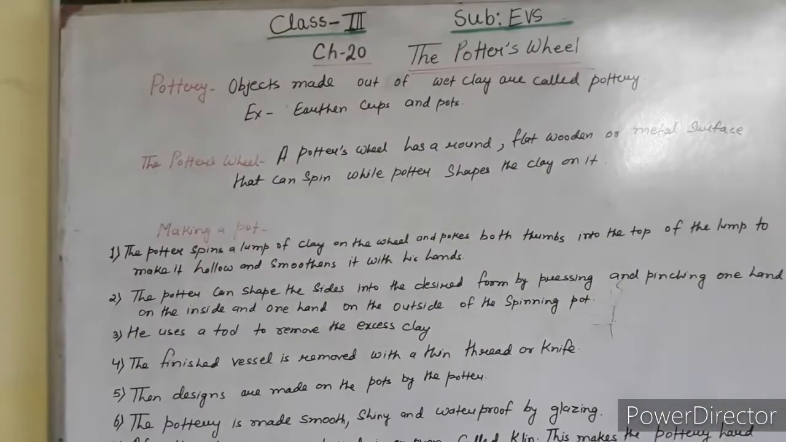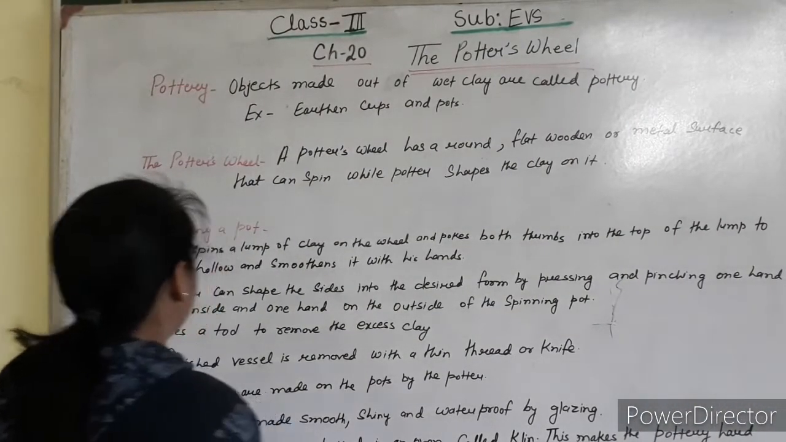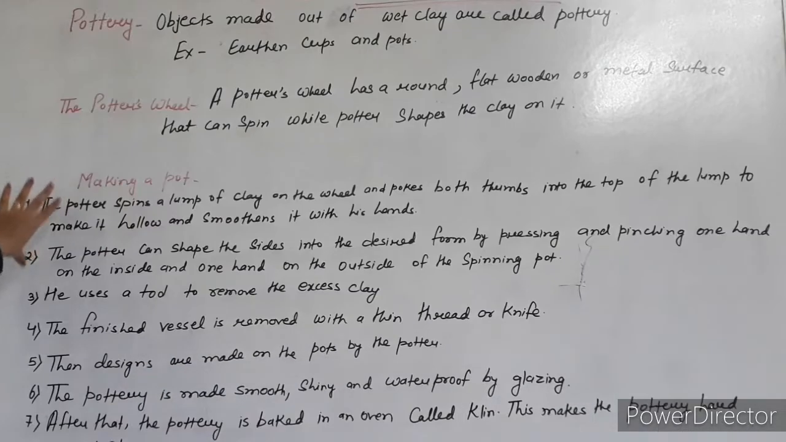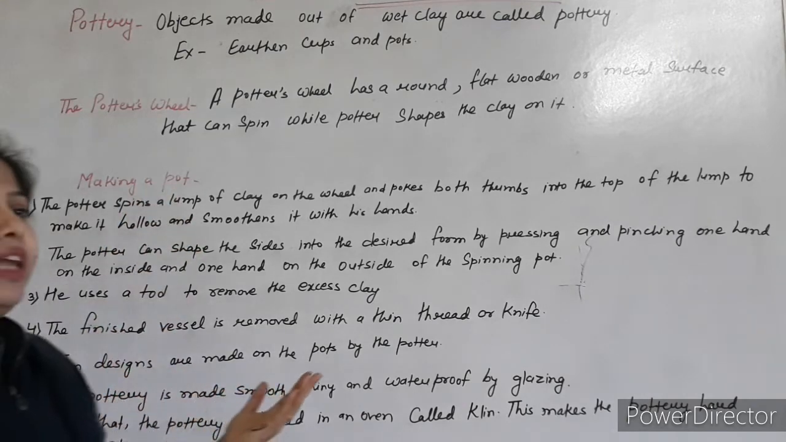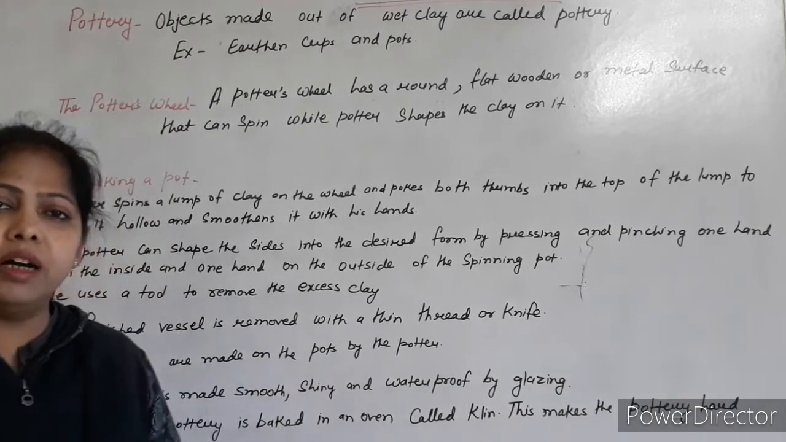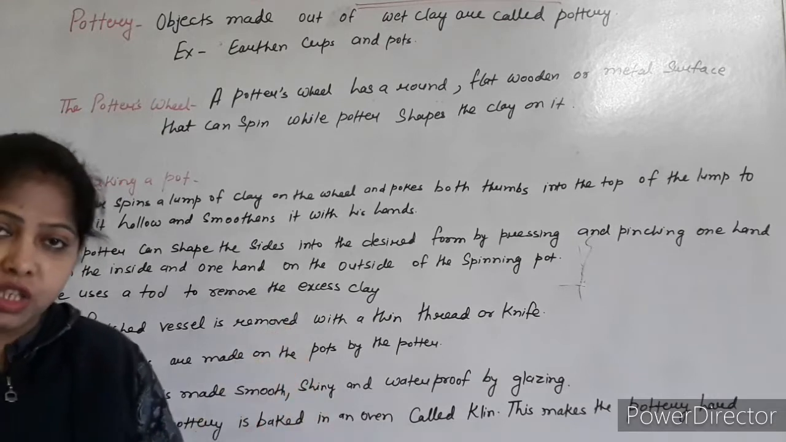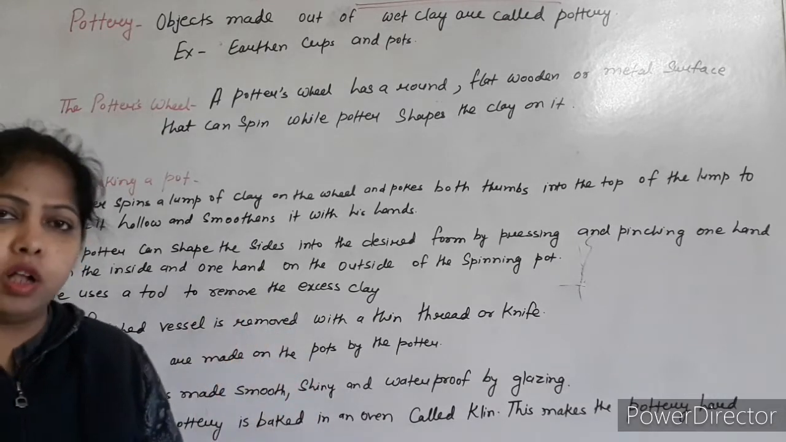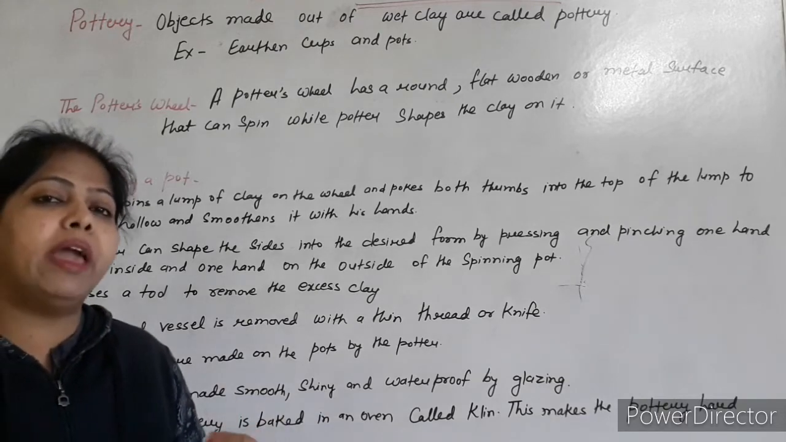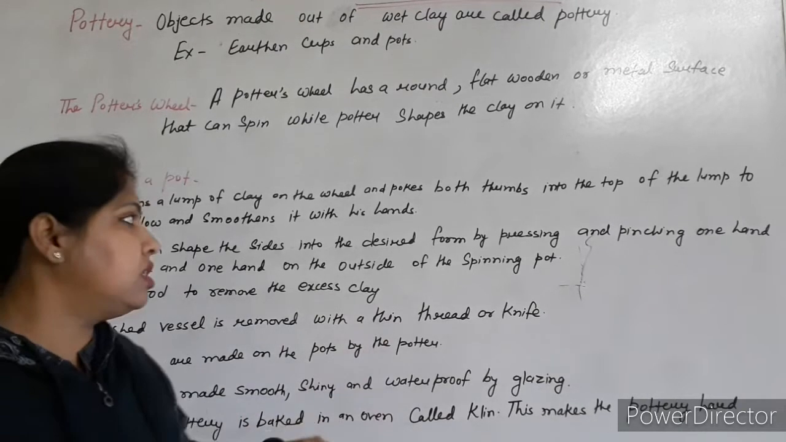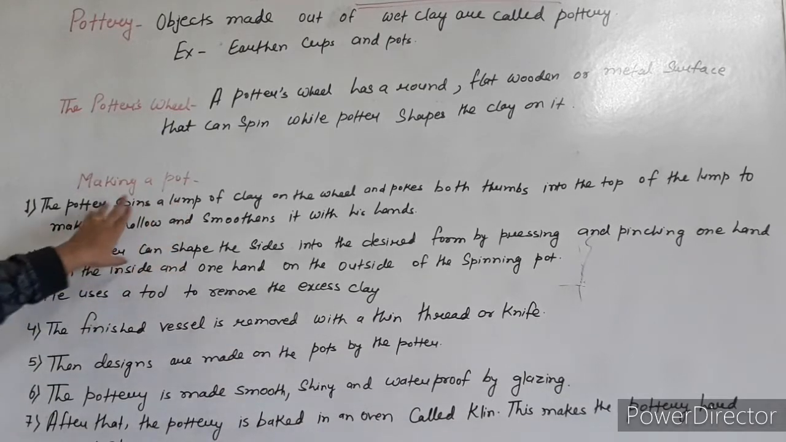Now, making a pot. What are the steps in the making of a pot? First of all, what are the things they use to make the pot? They use clay or mud and the potter's wheel. Sometimes wood is also required, and some tools are also required to make the clay pots. So let's see, first, making a pot.